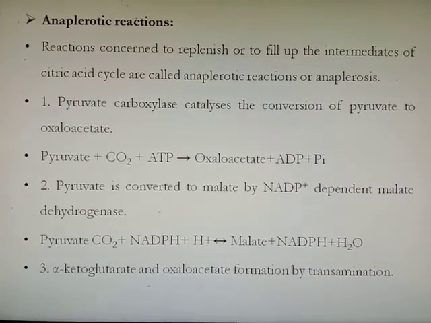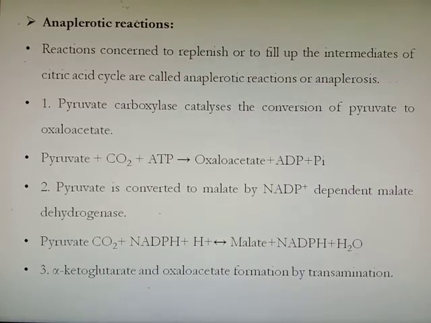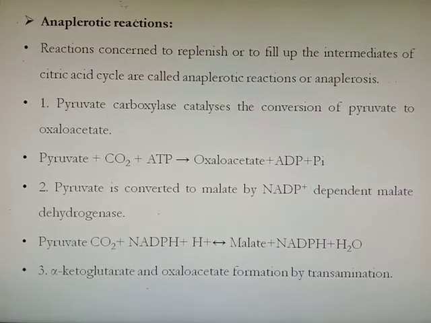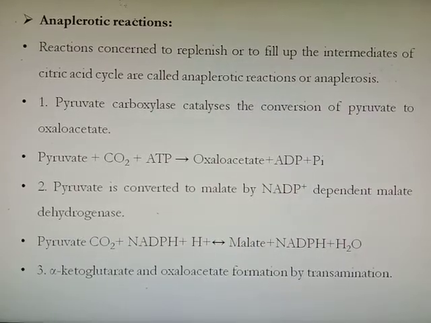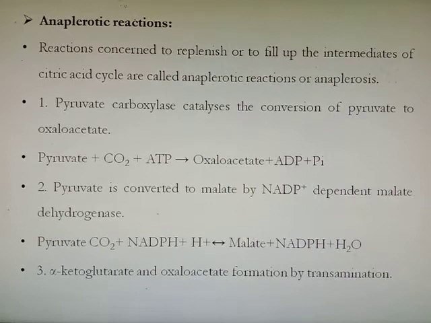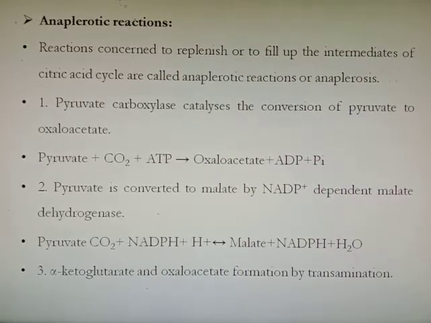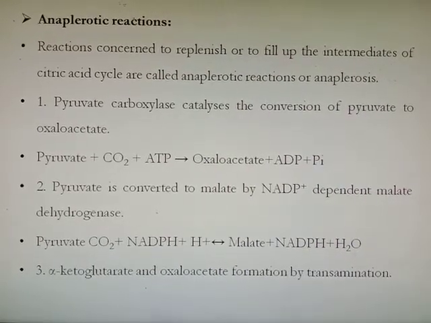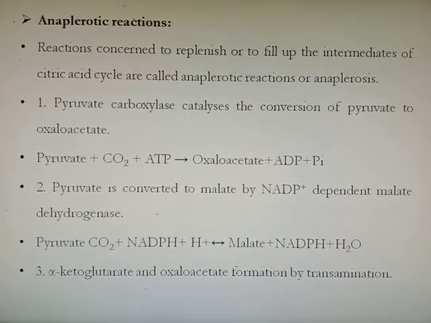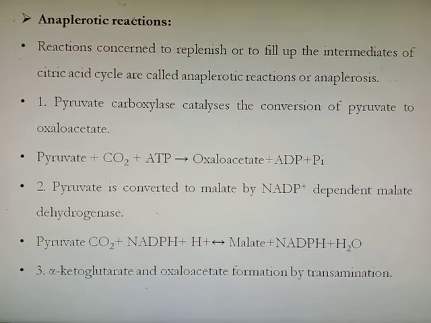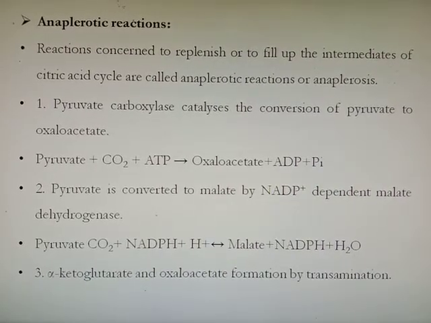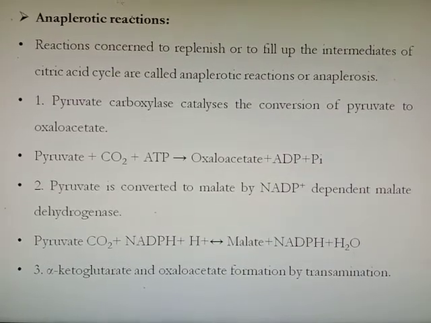In second reaction, pyruvate is converted to malate by NADP dependent enzyme malic enzyme. Pyruvate along with carbon dioxide plus NADPH plus hydrogen ion, in the presence of the enzyme, forms malate and NADP plus water. So malate is again an intermediate of TCA cycle. Third is alpha ketoglutarate and oxaloacetate formation by transamination reaction, which are also intermediates of TCA cycle.